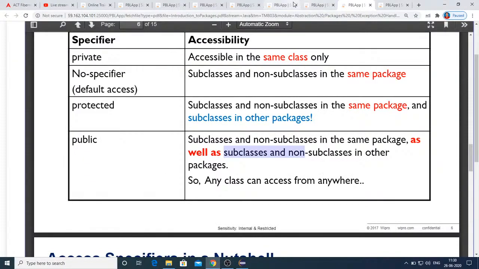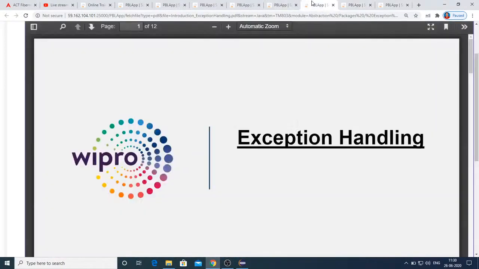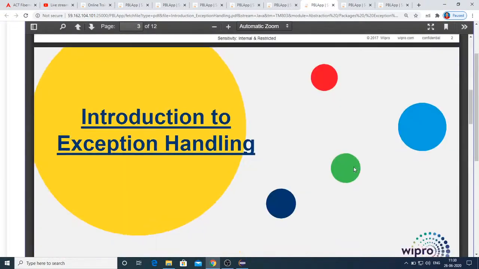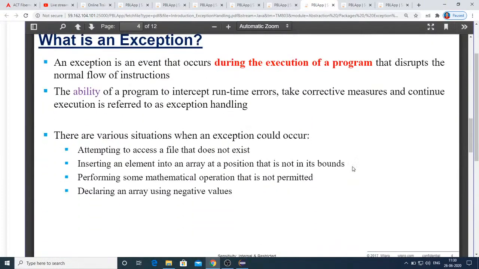Yeah, this is the exception handling. And here you can see, this is the definition. Exception is an event that occurs during the execution of a program that disrupts the normal flow of instructions. So for that, what you have to do is, you need to take corrective measures and continue execution. That's what we call exception handling.